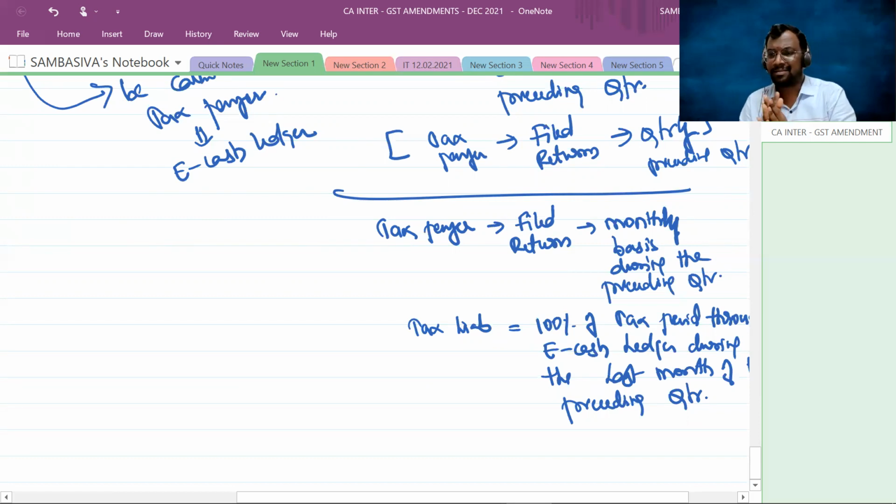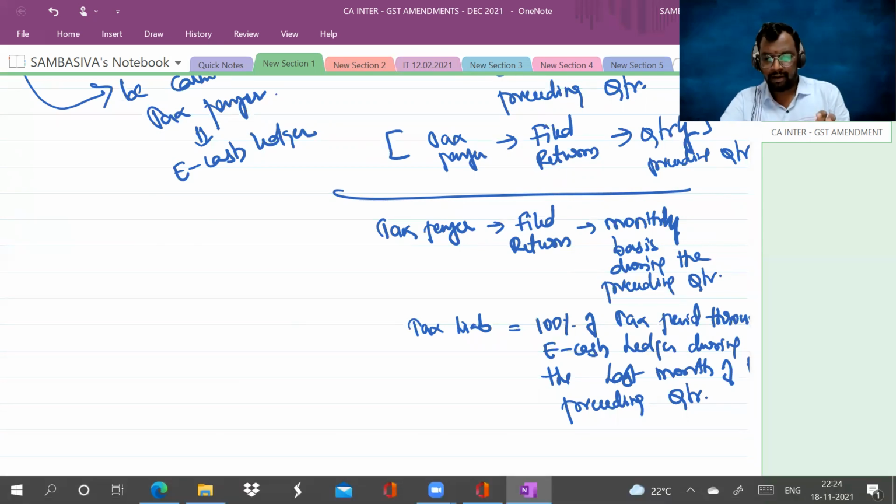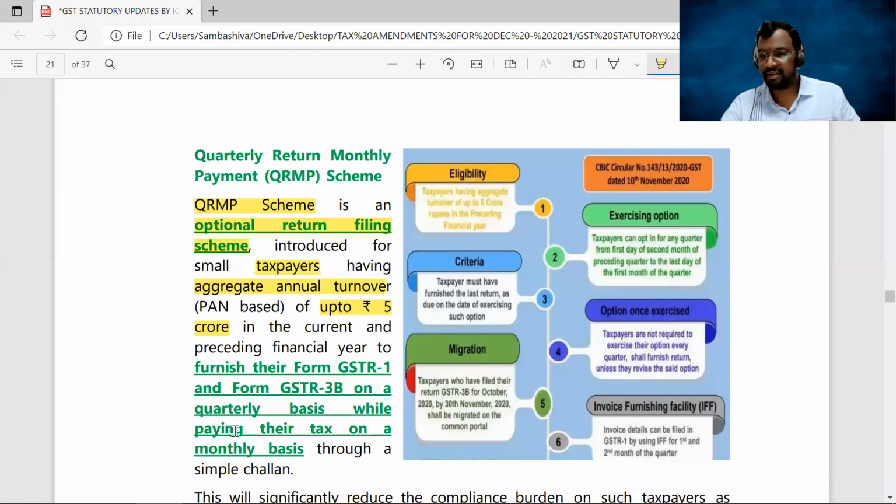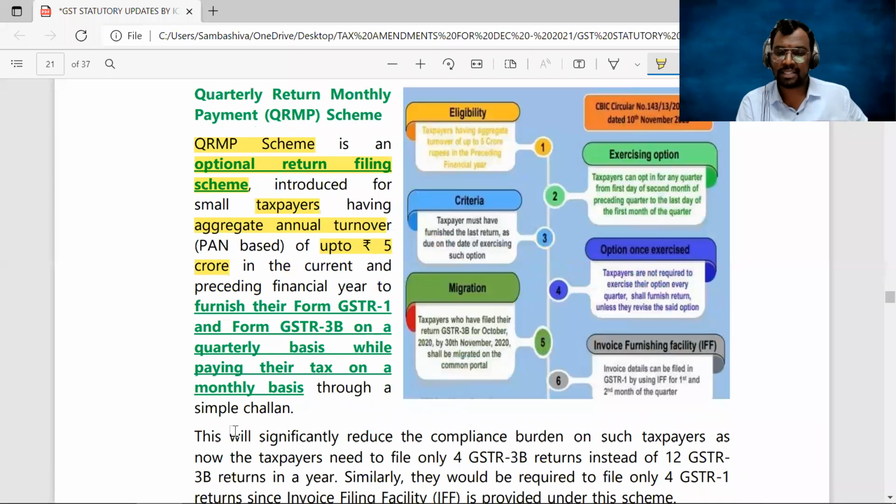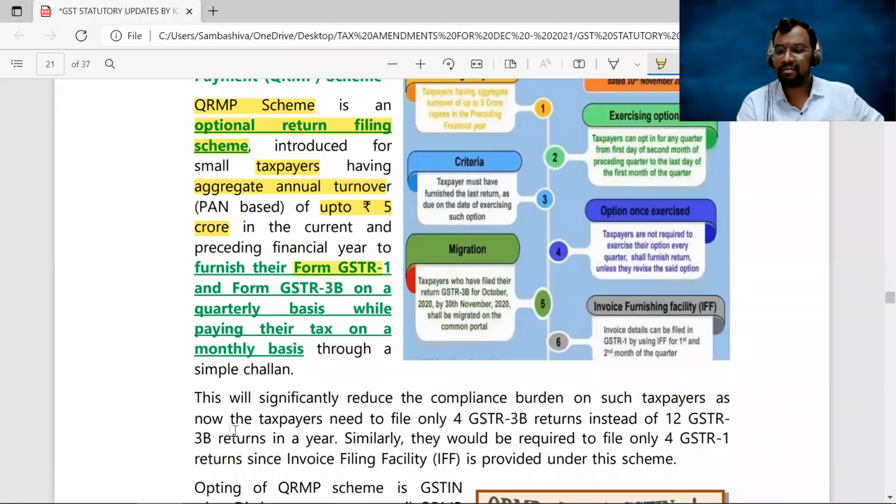Sir, okay, first let us see this part, theory along with examples. Up to this part of the theory, you can check out here. The QRMP scheme is an optional scheme and applicable to taxpayers having an aggregate turnover up to 5 crores. In that scenario, they have to furnish their GSTR 1 and GSTR 3B on a quarterly basis, but they have to discharge the tax liability on a monthly basis. Clear, sir? Next.